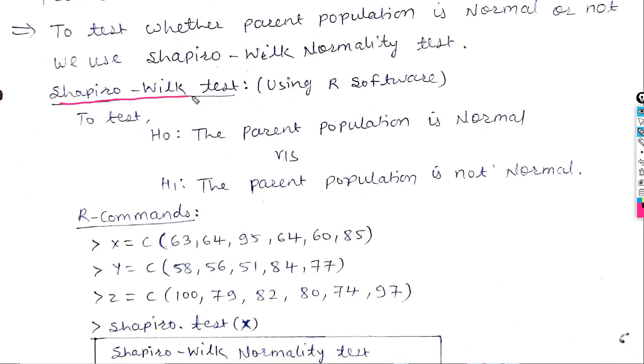I used R software here to test the normality. In the Shapiro-Wilk test, the null hypothesis is that the parent population is normal and the alternative hypothesis is that the parent population is not normal. If the null hypothesis is accepted, then go for one-way ANOVA, and if the alternative hypothesis is accepted, then go for the Kruskal-Wallis test.